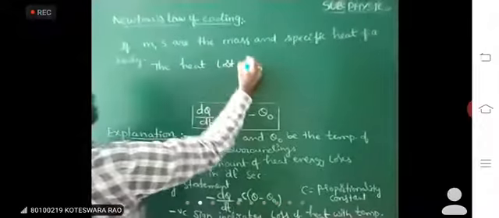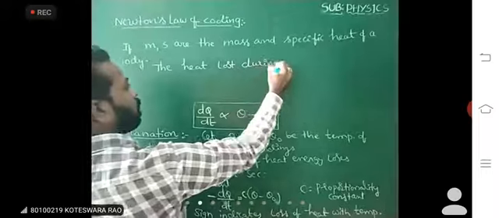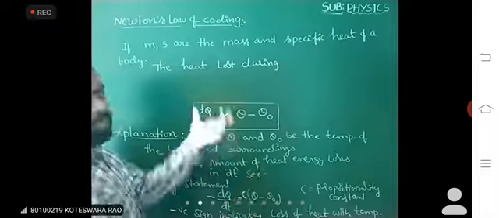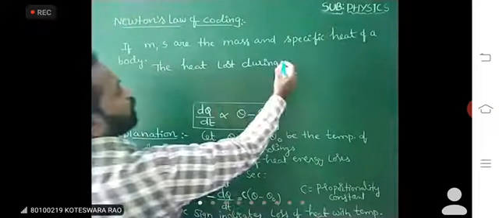Whenever the body cools, its heat energy decreases. Heat loss during cooling.